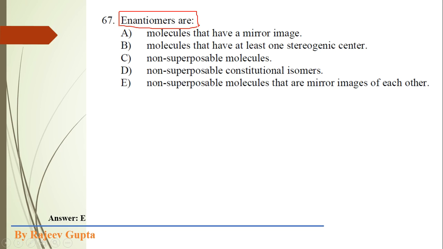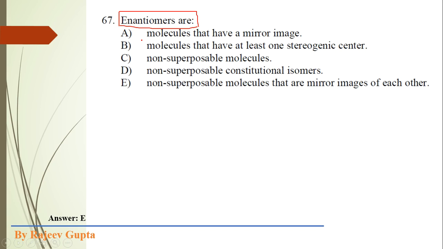Generally these are two structures that are mirror images of each other, and these two mirror images are not superimposable on each other. These are called enantiomers.